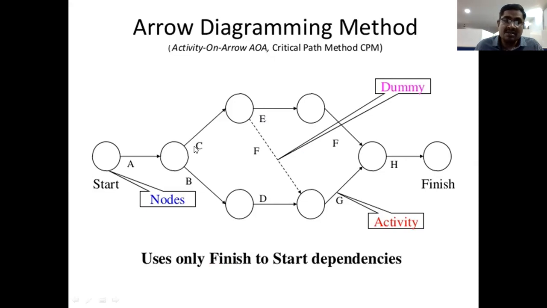So that's why for C, F, D, B, A, G, H, all these activities, we plan for these 3 types of estimation of times.